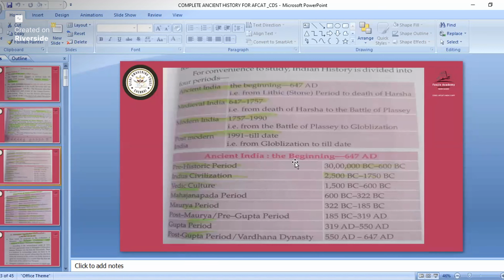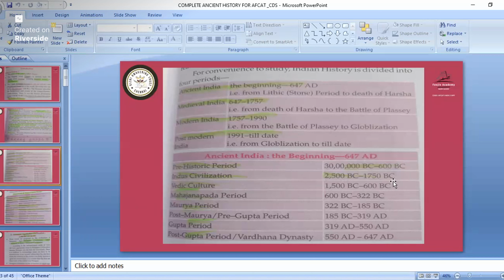Okay. Now in ancient India, in history, what are the parts we will see? Ancient India, the beginning, up to 647 AD. Medieval was 647 to 1757. Modern India, then post-modern India. In ancient India, from the beginning to 647 AD, we will be seeing all these topics, and only the important topics. See, the prehistoric period was between 30 lakh BC to 600 BC. And the Indus civilization from 2500 BC to 1750 BC.